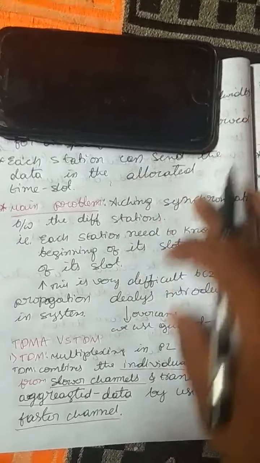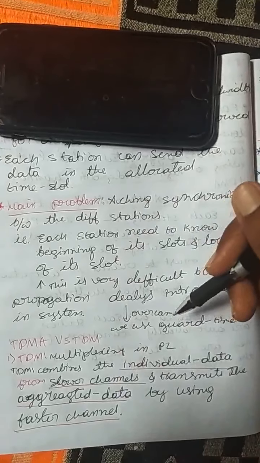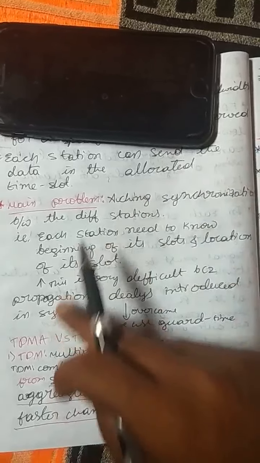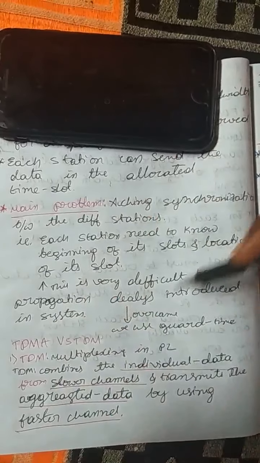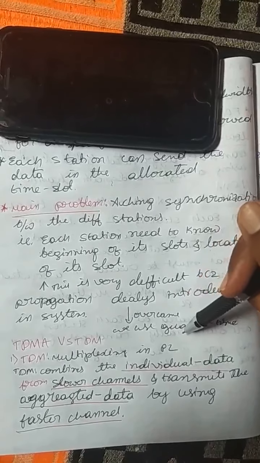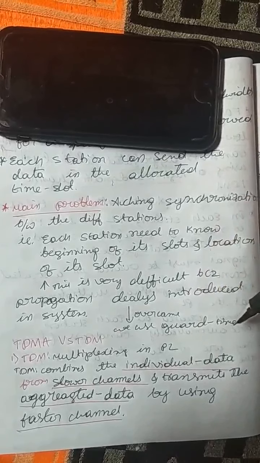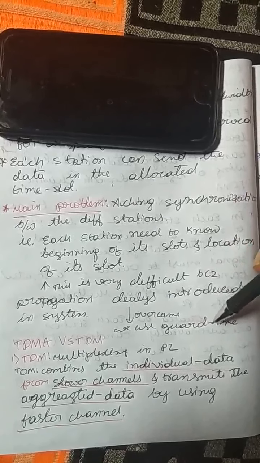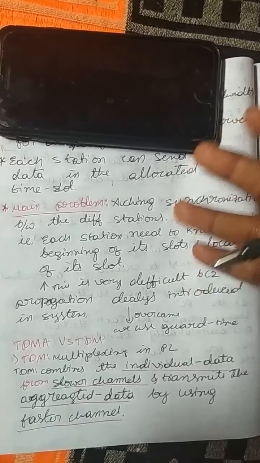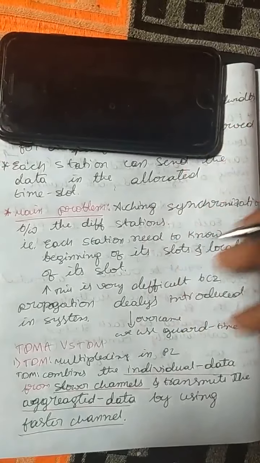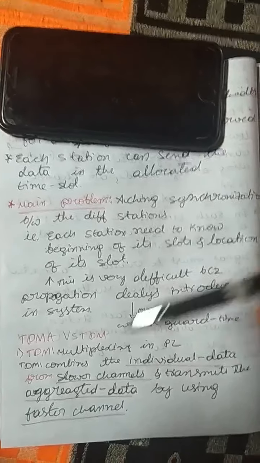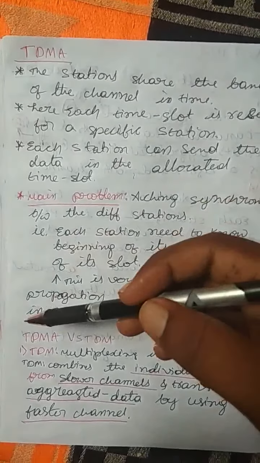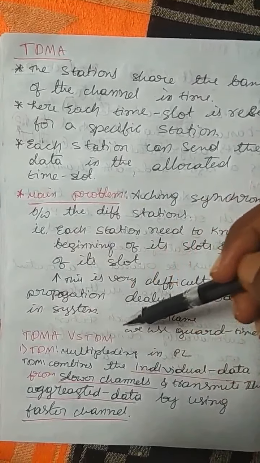So to overcome this propagation delay, we use guard time. What is guard time? We give some extra bits at the beginning of the slot, that is guard time.